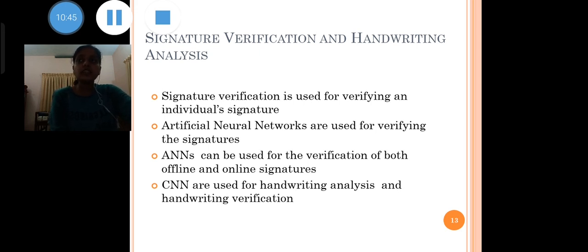Many financial institutions use signature verification to cross-check identity. Artificial neural networks can also be used for verification of both online and offline signatures. Handwriting plays a very important role in forensics. CNN are used for handwriting analysis and handwriting verification.